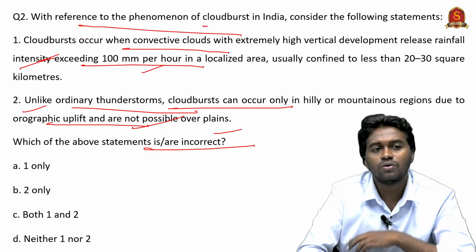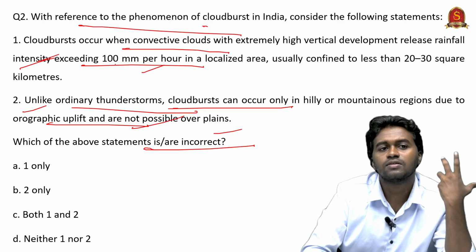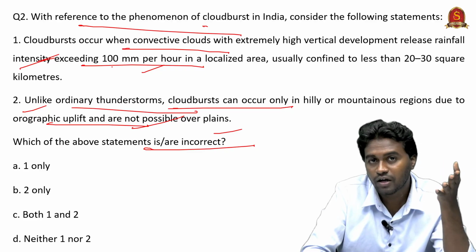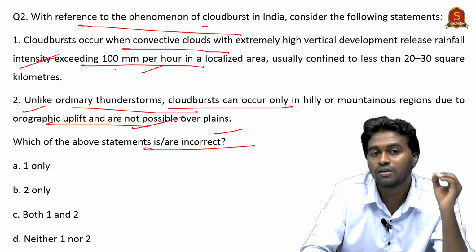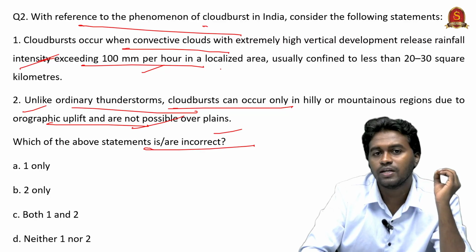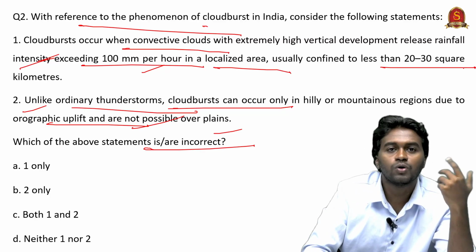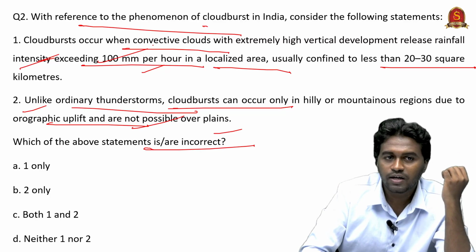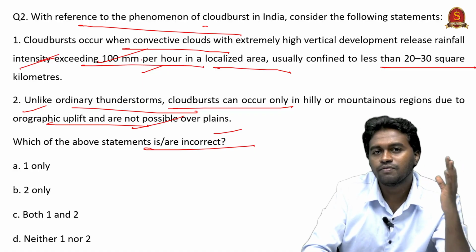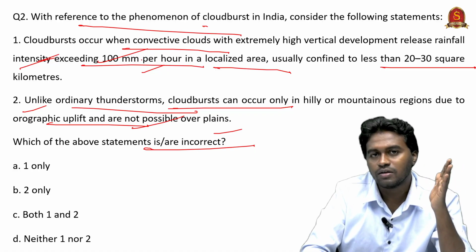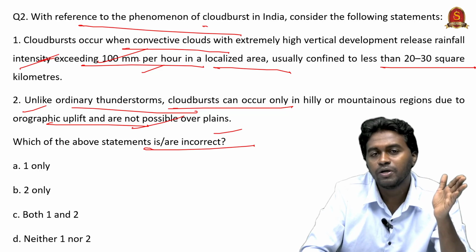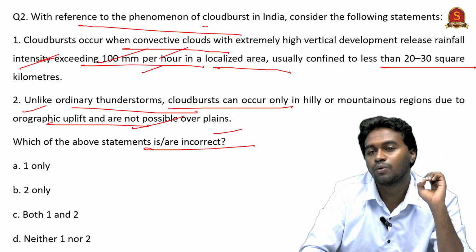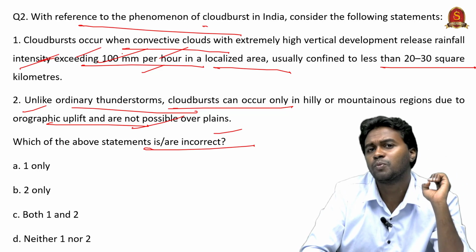So if you go through the statement 1, we can see that the cloudburst, like I already mentioned in the current affair analysis video, is an intense and sudden rainfall, and it is localized in nature, and it is confined to a few square kilometers. And what is the criteria? General criteria is if the rainfall is exceeding 10 centimeter or 100 millimeter in an hour, then that can be considered as cloudburst. Therefore the statement 1 is correct.